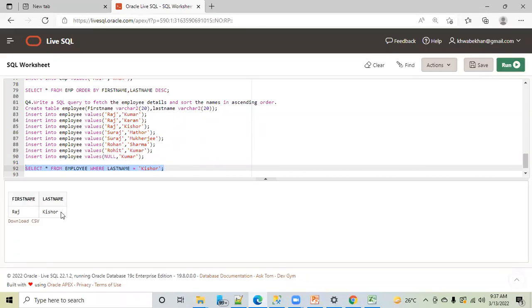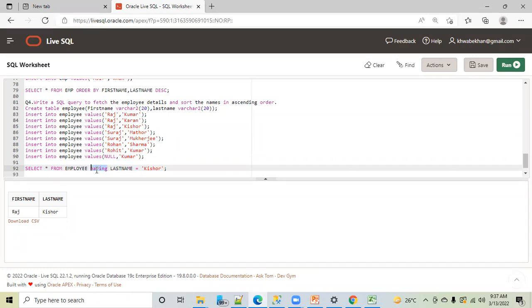Okay, you got the output? Can you write having here? No. But yesterday in count, I showed you that having we can use as a filter condition. So why can I not use it here? It is used with group by.